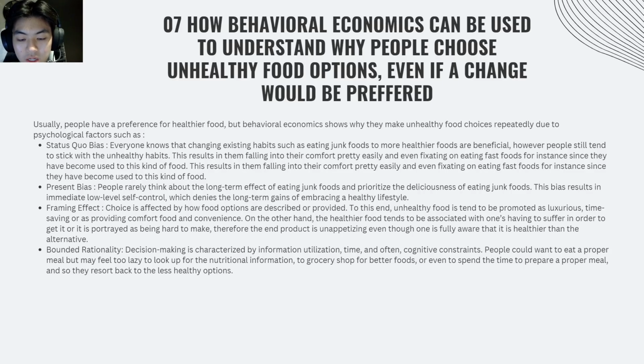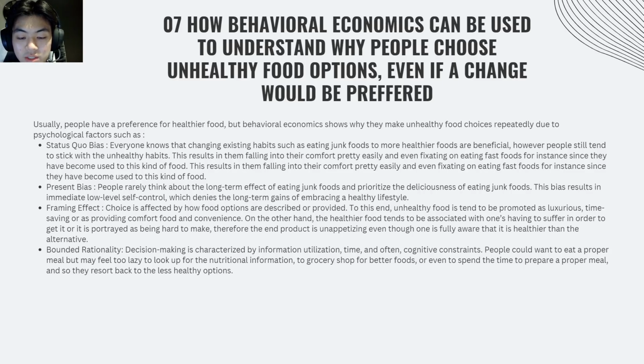Moving on, how behavioral economics can be used to understand why people choose unhealthy food options. Finally, let's talk about behavioral economics, and why people often choose unhealthy food options, even when they know healthier choices are better. So there are several factors. The first one is status quo bias. People tend to stick with familiar habits, even though eating healthy food is beneficial. Individuals often revert to junk food because it's what they're used to, reinforcing unhealthy habits.